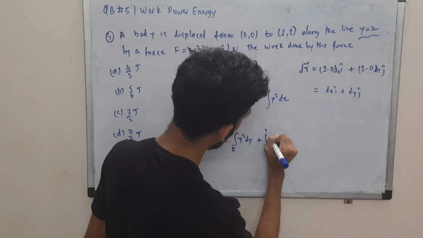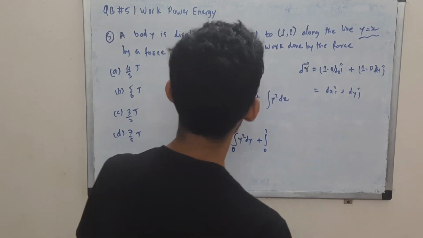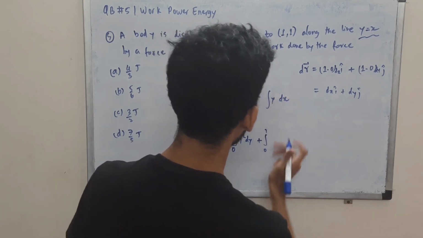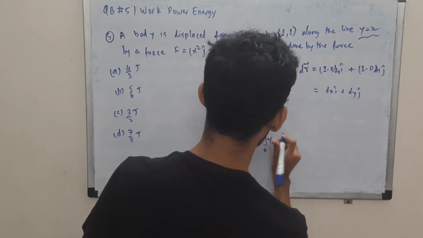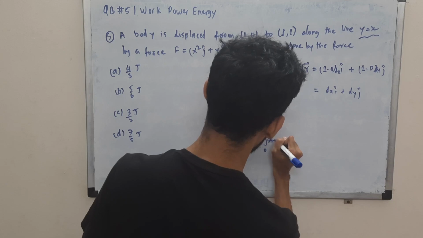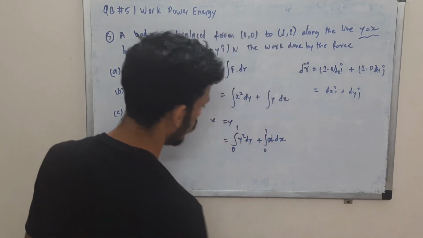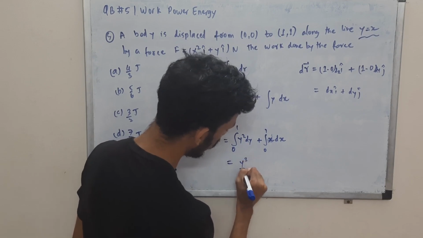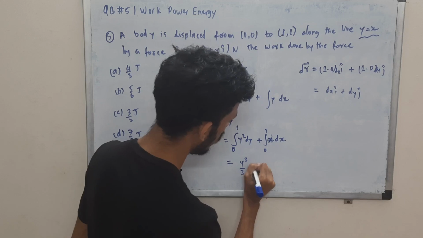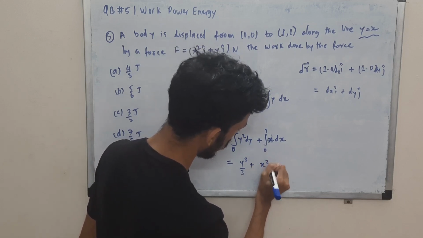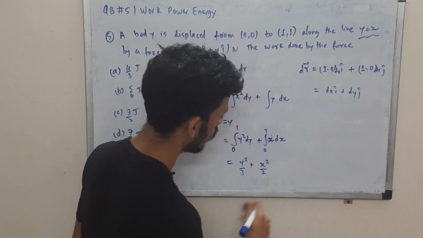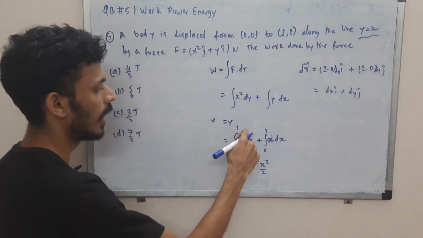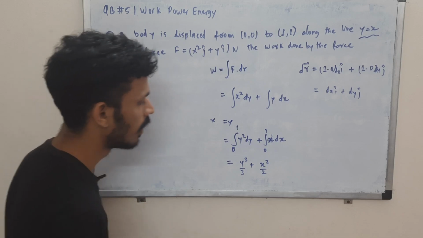So x, okay, what did I do? This won't be y square, right? So this is y, so I can write it as x. Both are equal, x is equal to y. So here you will get y cube by 3, integration, and this will give you x square by 2, since the integration of x to the n is x to the n plus 1 upon n plus 1.